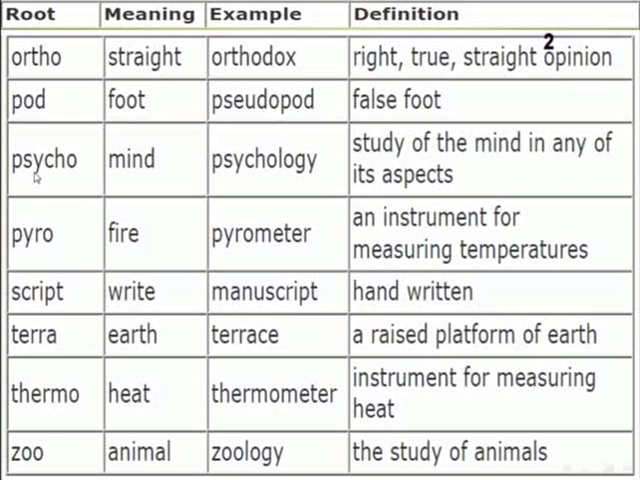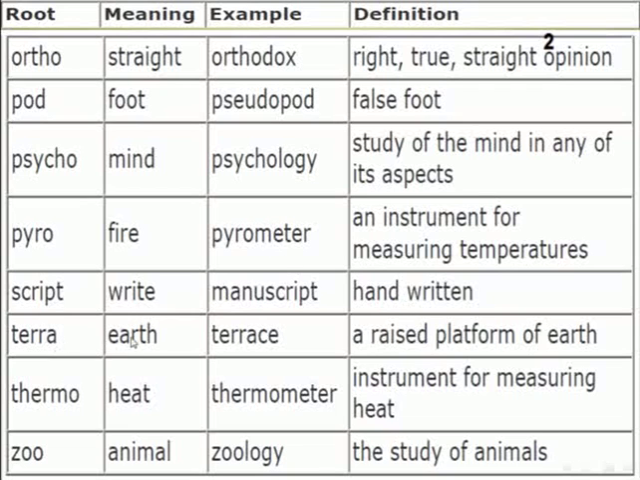Root psycho. The meaning mind. Example for the use: psychology. The definition for psychology: study of the mind in any of its aspects. Root pyro. The meaning fire. Example: pyrometer. The definition for pyrometer: an instrument for measuring temperatures. Root script, meaning write. Example: manuscript. Definition: handwritten.